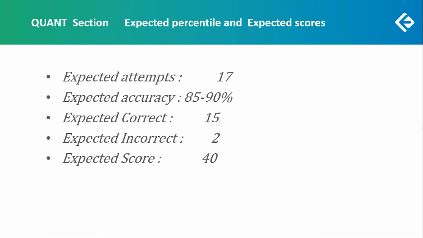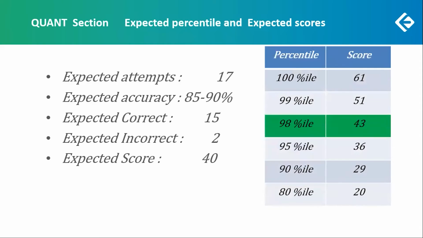With 17 attempts and 2 wrong, because you're not attempting any difficult question, I would not expect more than 2 errors. A small misprint, of course. 15 correct and 2 wrong will give a score of 43. The expected score would have been that of 43 at 98 percentile.